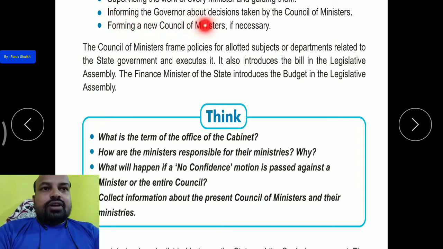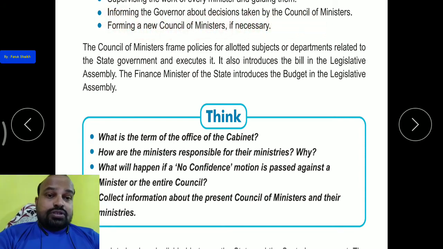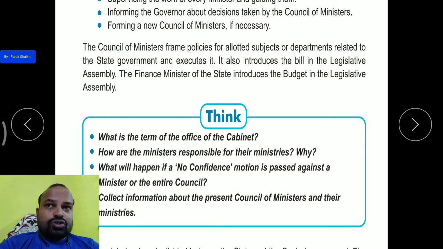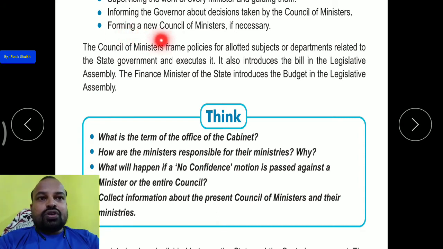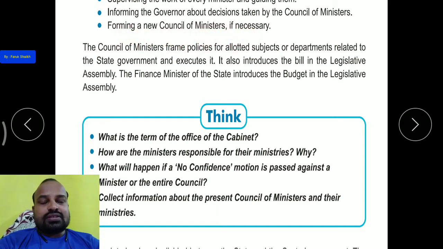Informing the governor about decisions taken by the council of ministers, and it is also the duty of the chief minister to obey the governor. So the chief minister informs the governor of whatever decisions are taken by the council of ministers. Forming a new council of ministers if necessary: if needed, he can form a new council of ministers and new ministries.